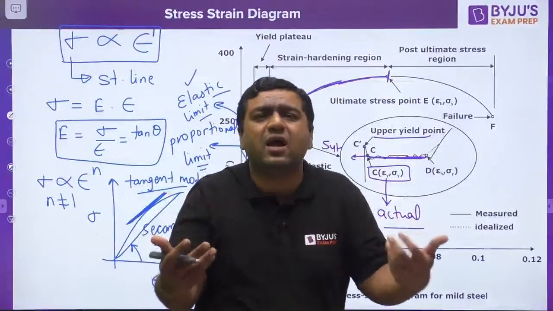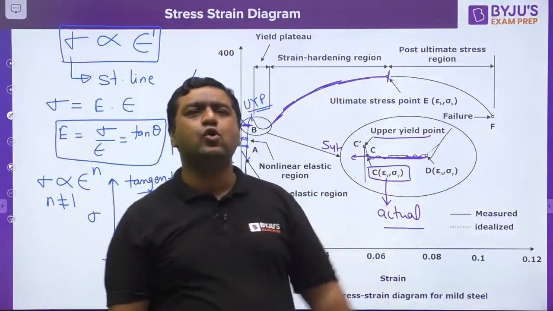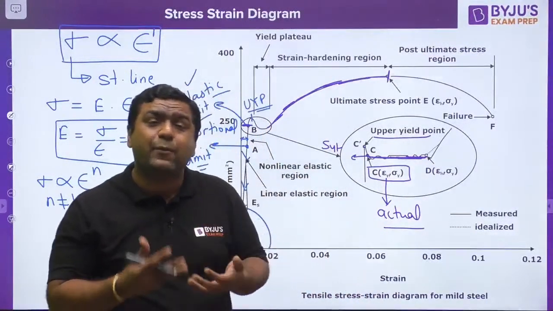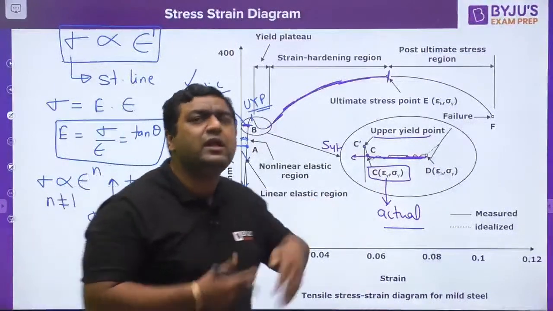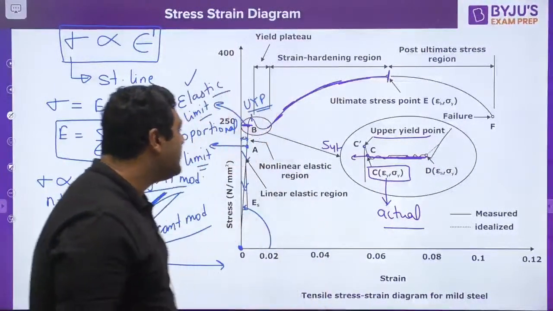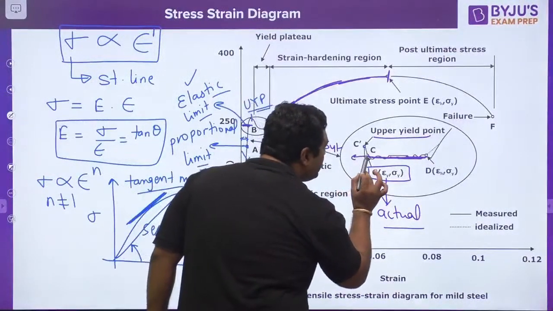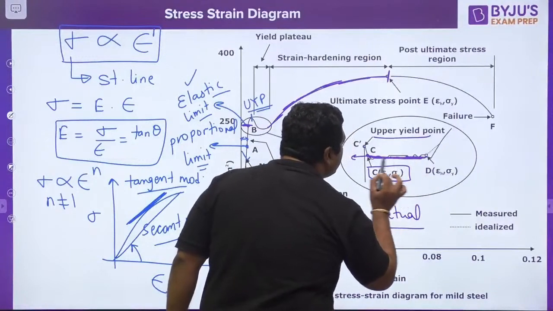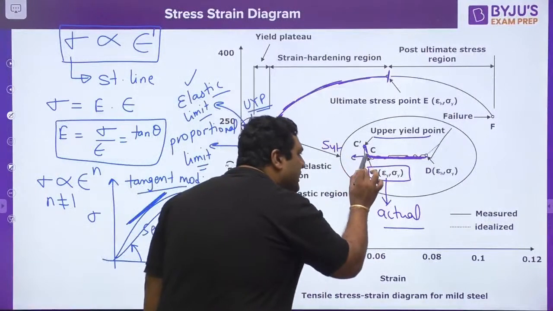Once the car has started, you shift the gears, because after that we can run the car with lower torque. Why? Because once something has started, you do not need to apply as much torque. Once something is started, we need not apply more force. That is what I want to say: once the atoms' movement has started, during yielding you need not apply more force. That's why this reduction of force, this reduction of stress, is there.